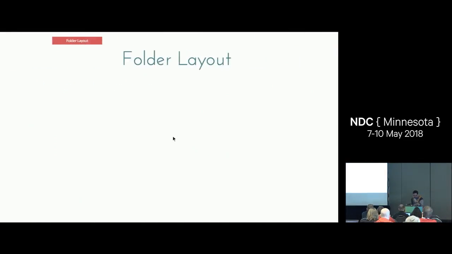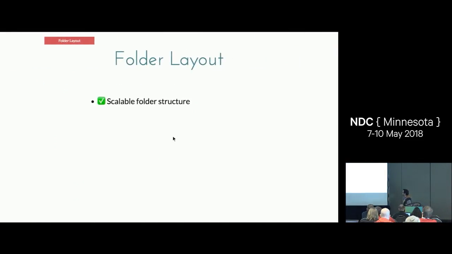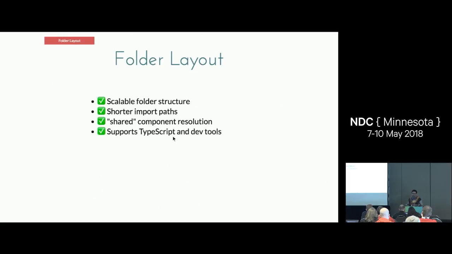All right. So what do we achieve by doing this folder layout? We have a scalable folder structure. We have shorter import paths. We have shared component resolution. And it supports the TypeScript go to definition functionality, and as you saw in VS Code, it was able to support VS Code. What's not so great, of course, is that you are currently forced to provide shared paths.